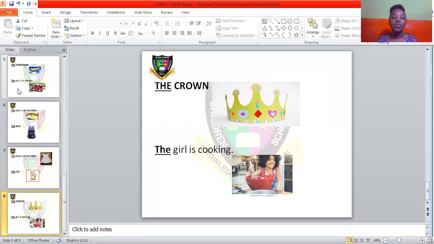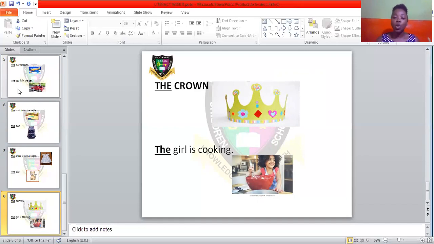Our last example, we have the girl is cooking. I'm talking about this particular girl. If I say, what is this girl doing? Or what is the girl wearing a pink shirt doing? So you tell me the girl is cooking. That means I'm talking about this particular girl wearing the pink shirt. So you tell me the girl is cooking.